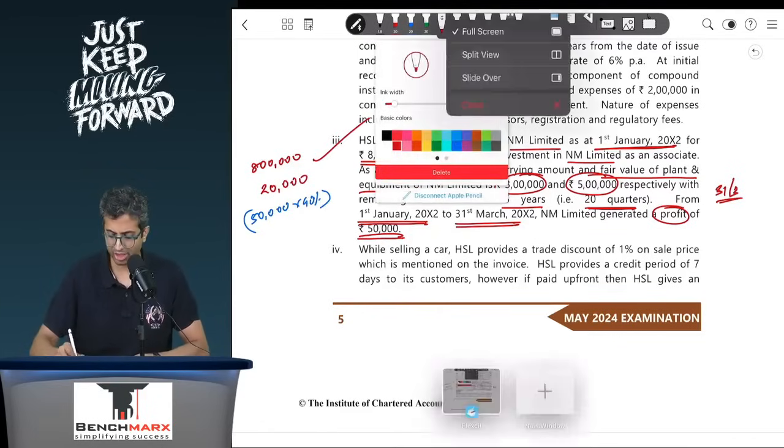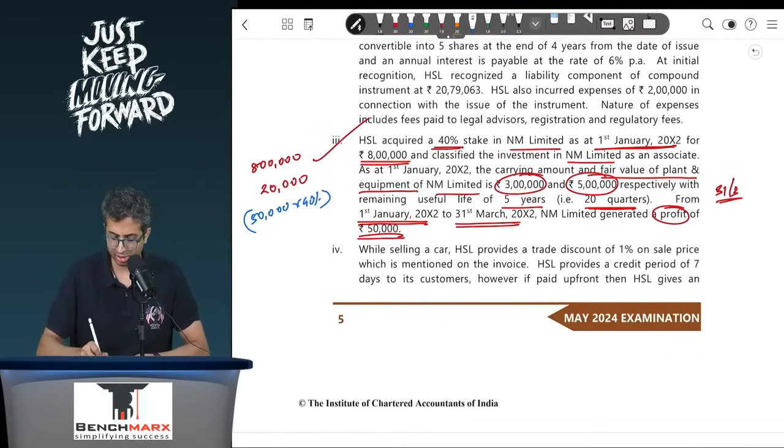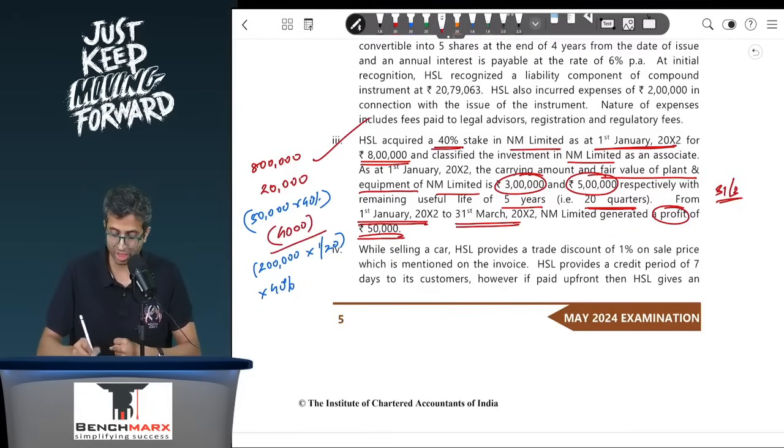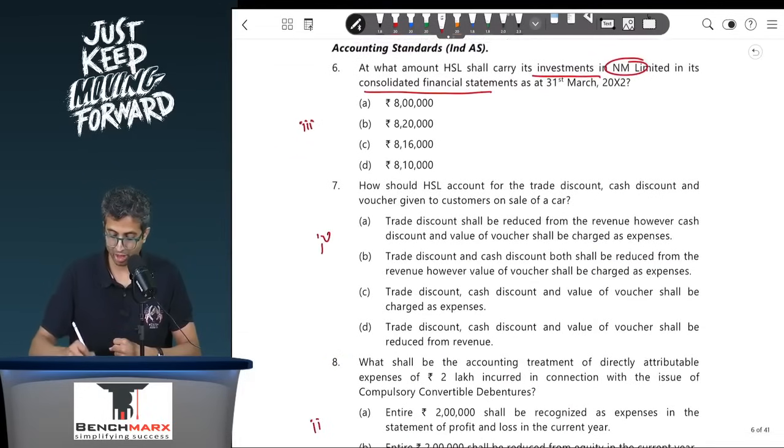Now if I were to calculate the additional depreciation over here would be on this 2 lakhs, the depreciation would be over the 20 quarters, out of which 1 quarter has gone by. So 2 lakhs divided by 20, and hence your depreciation is 10,000. However, what I will take is only 40% of that. So 10,000 into 40%, that comes to 4,000, and that will be subtracted. This is additional depreciation, and hence your answer should come to 8,16,000. So over here, if I go to C, your answer is 8,16,000, option C.